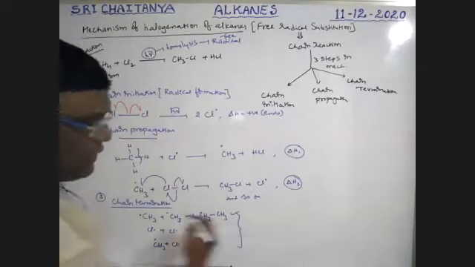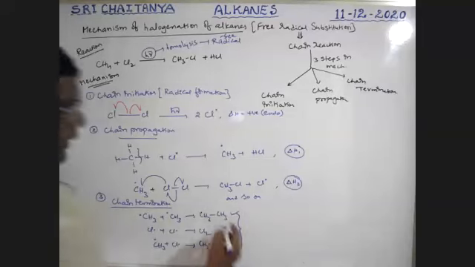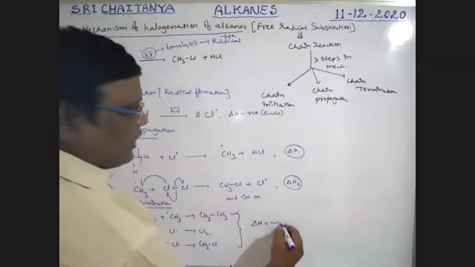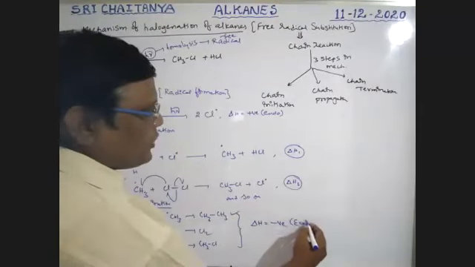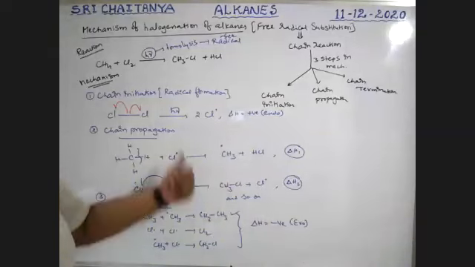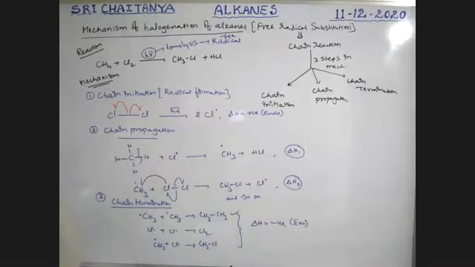For these reactions, delta H, all these are attractive reactions, boys, radical attraction. That is why this delta H is always negative. It is an exothermic process. Whether the total overall reaction is exothermic or endothermic depends on all these delta H values and on which halogen is involved in the reaction. The rate and feasibility of the reaction depend on this. So this is the mechanism of halogenation of alkanes.